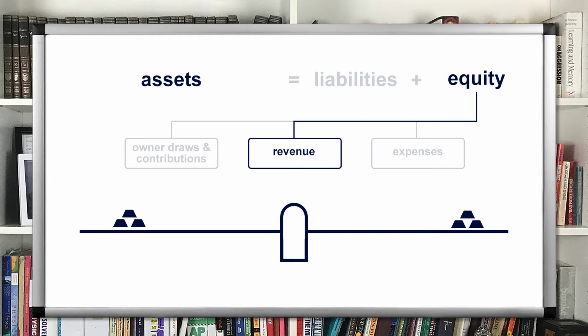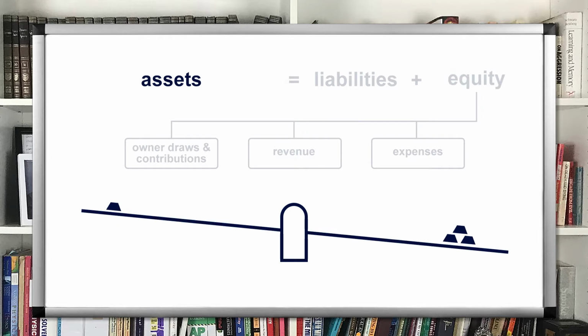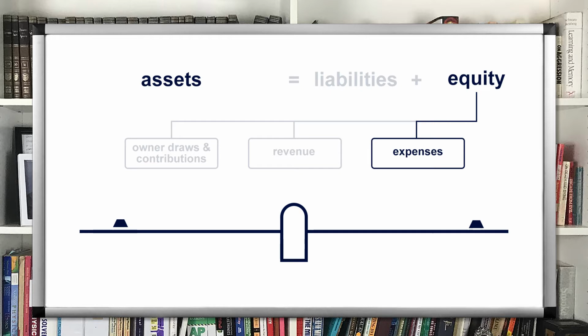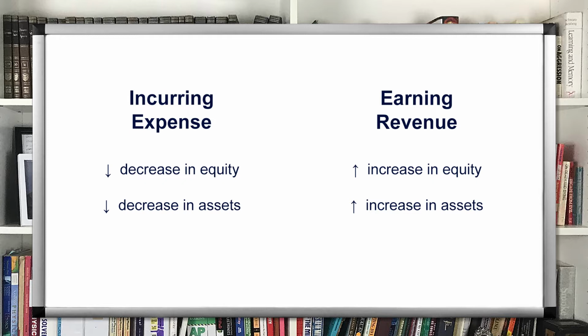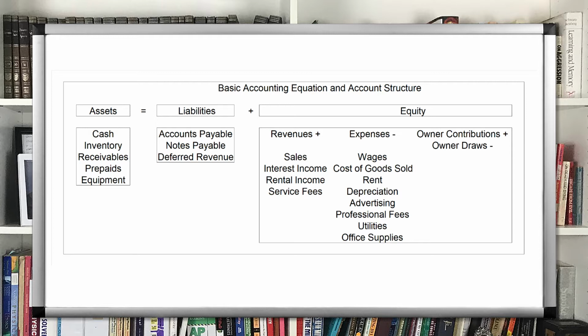Similarly, if a business incurs a cash expense, an asset, cash, has decreased, so the other side of the accounting teeter-totter must decrease as well. Because paying cash to meet an expense is not equivalent to paying off a debt, there is no decrease in liability, so the incurring of an expense must be accompanied by a change in equity. In fact, all incurred expenses lead to reductions in equity. This table illustrates the subaccount structure of the accounting teeter-totter. Just as there are subcategories of assets and liabilities in equity, there are numerous subcategories of revenue and expense.